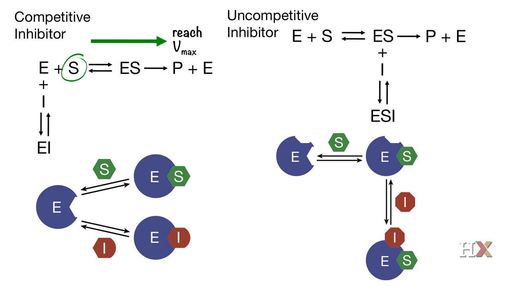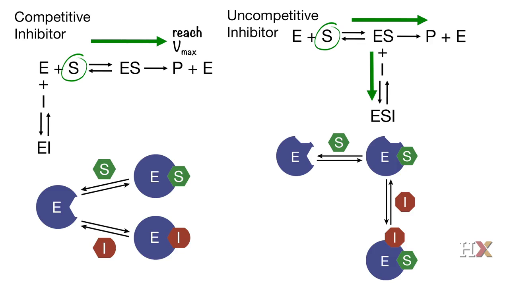Now with an uncompetitive inhibitor, as we increase the concentration of substrate, we will increase the concentration of enzyme-substrate complex. We will increase the concentration of product, but we will also increase the concentration of enzyme-substrate inhibitor complex, which means that a portion of the enzyme will be trapped into a non-productive complex.